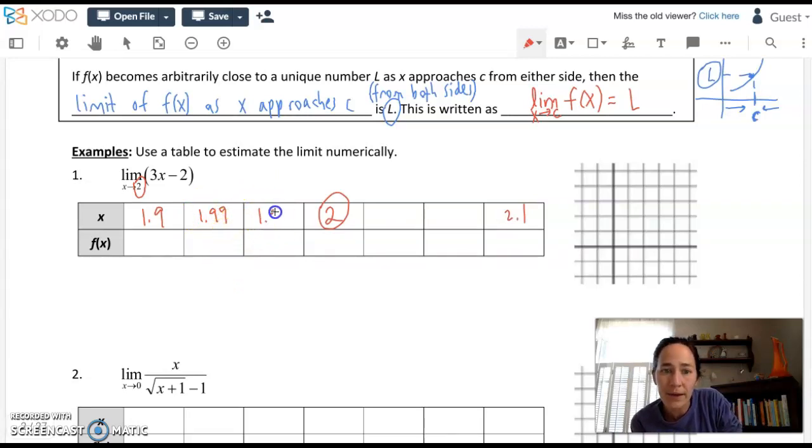How about 1.999? These are frequently how the tables are set up to calculate these limits, but these are not the same increment going up to 2. They're getting increasingly closer to 2. Could you fill in the symmetric values? Go 1/100th above it, 2.01. And only 1/1000th above it, 2.001. And I'm going to let the calculator do the work to get the y values here because I want to watch the y's also approach a value.